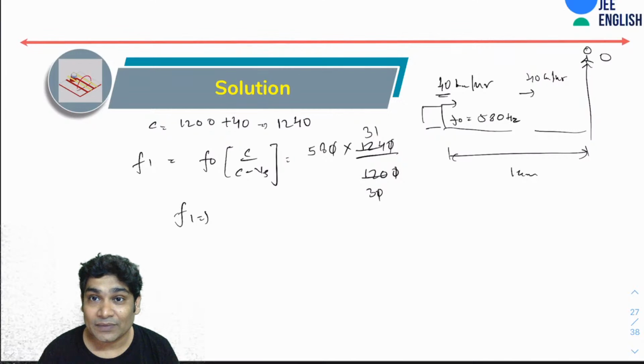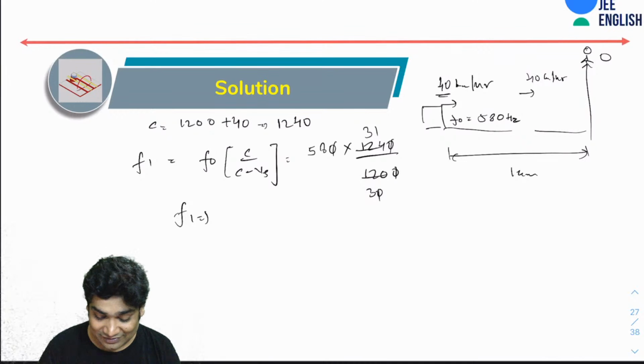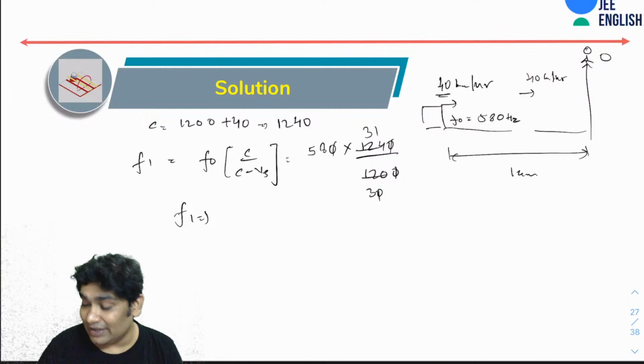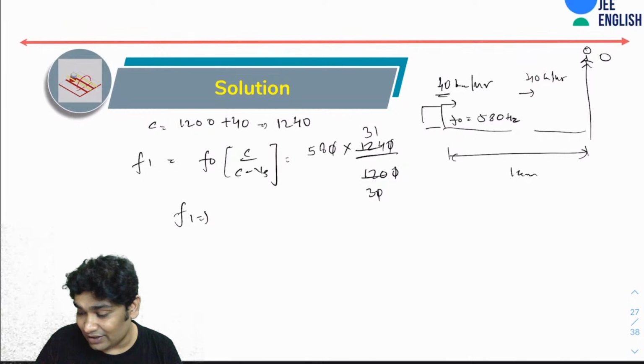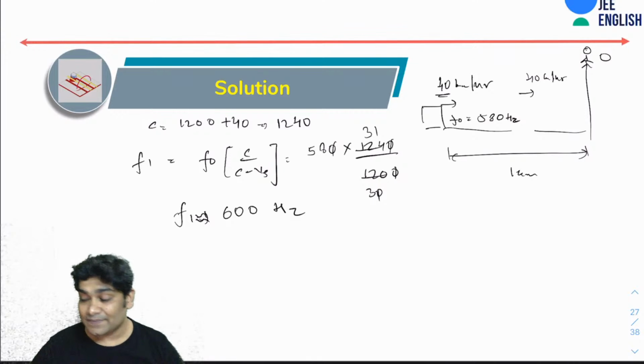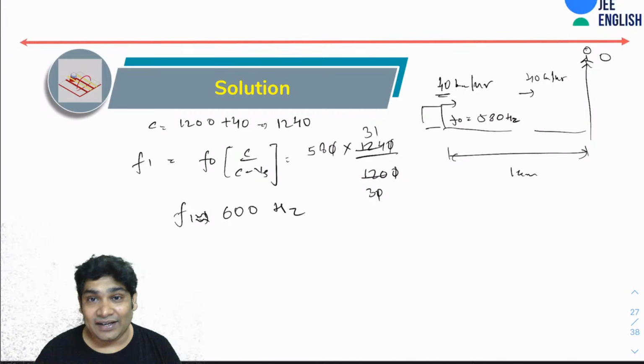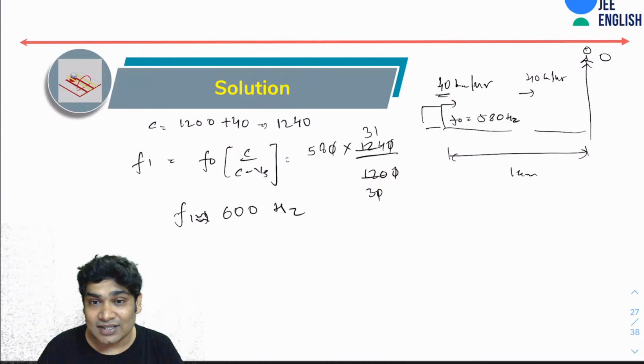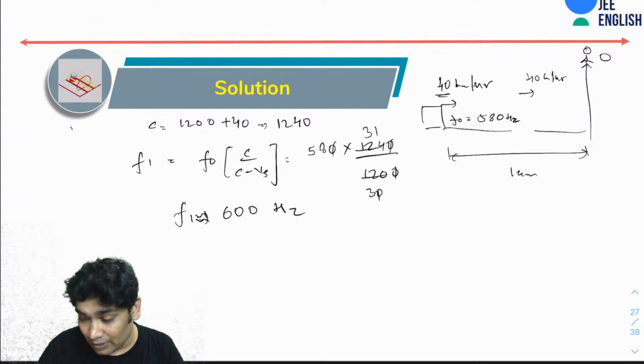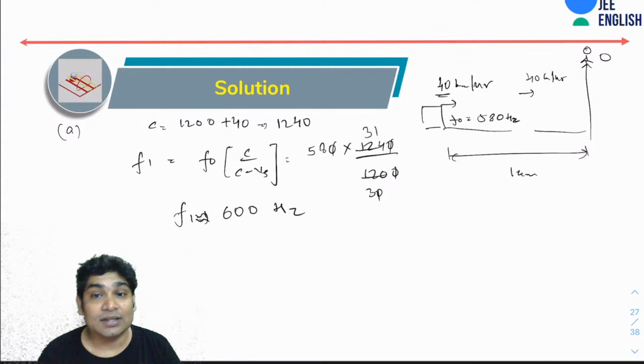All right, so let's see. 58 into 31 over 3. So yes, this answer is roughly about 600. Roughly about 600. All right. 599.333 was the answer that I was getting. Yes. So part A, yes, Vanshika has got the right answer.